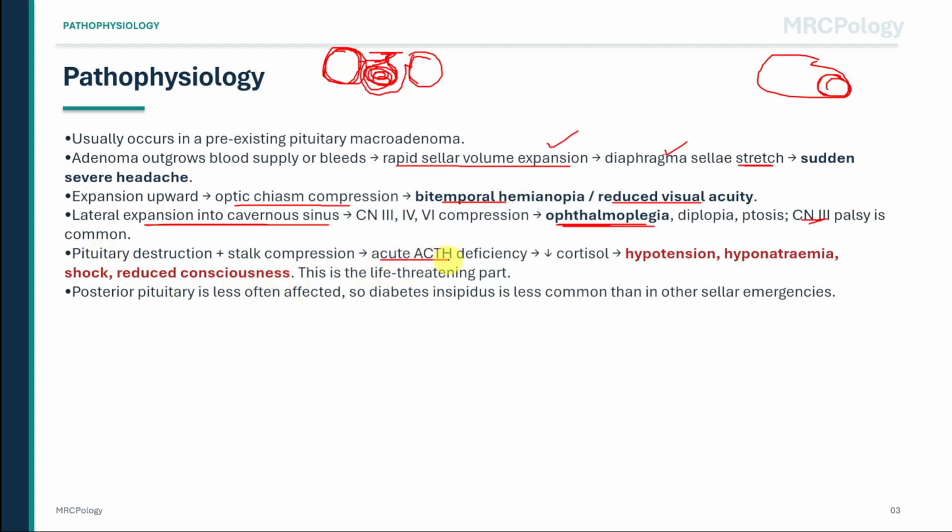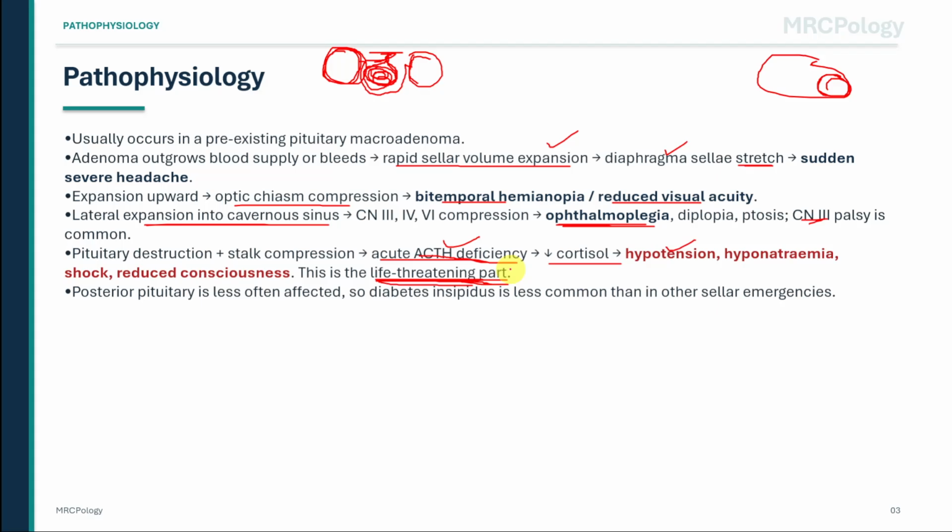Fourth, and most importantly, pituitary destruction and stalk compression can cause acute ACTH deficiency. ACTH is the pituitary hormone that stimulates the adrenal glands to produce cortisol. If ACTH suddenly falls, cortisol falls. Low cortisol means poor vascular tone, poor catecholamine responsiveness, hypoglycemia, hyponatremia, hypotension, shock, and reduced consciousness. This is the life-threatening part of pituitary apoplexy. MRCP trap: do not focus only on the eyes and forget the adrenal crisis.